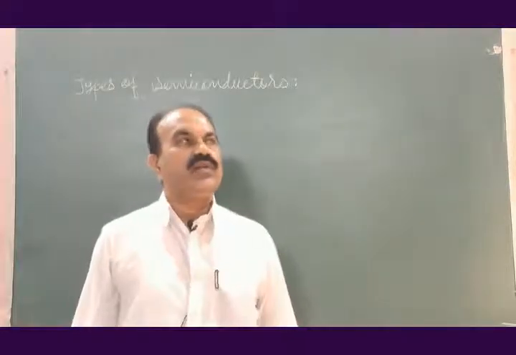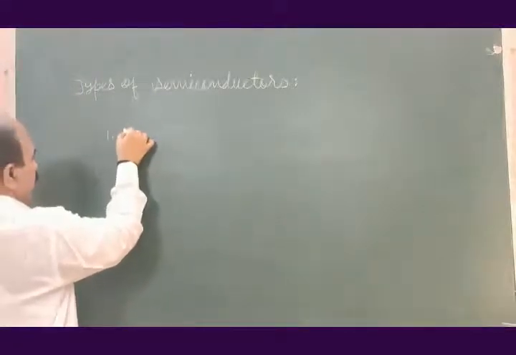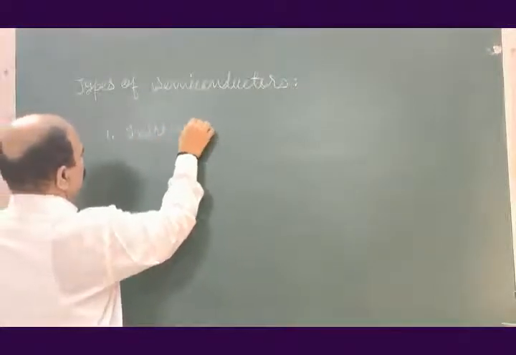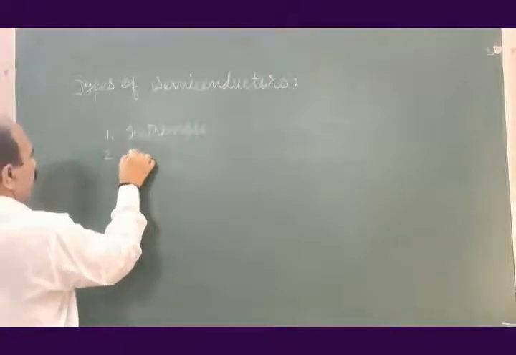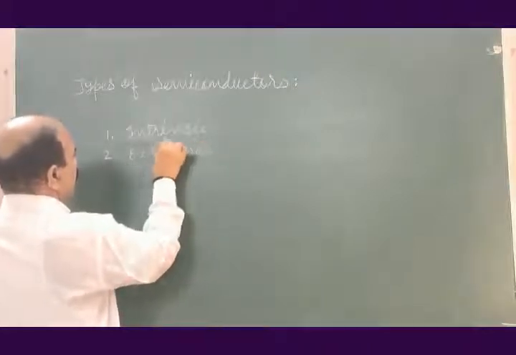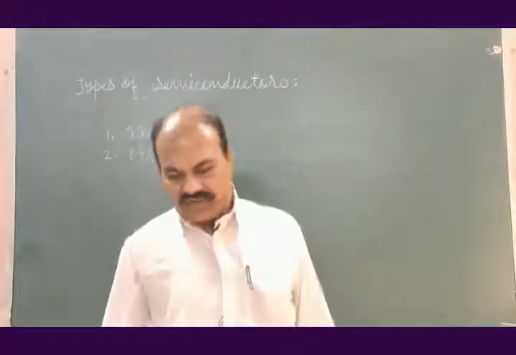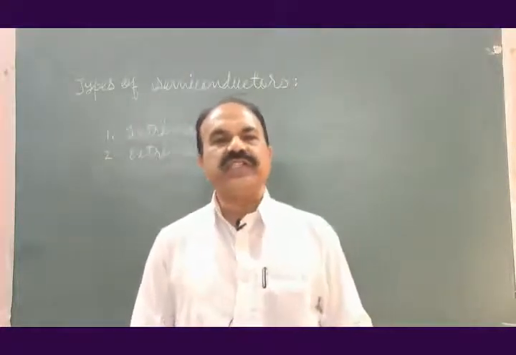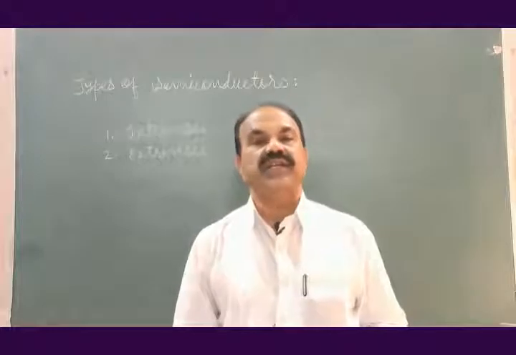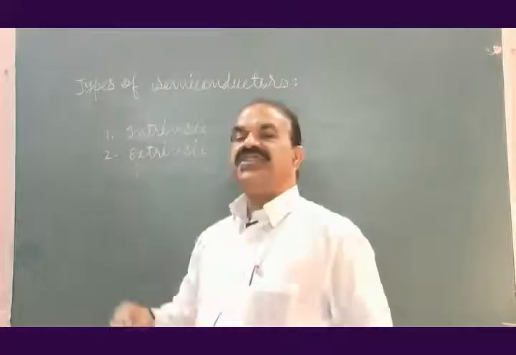Basically, there are two types of semiconductors. The first category of semiconductors is intrinsic semiconductor. The second category of semiconductors is extrinsic semiconductor.